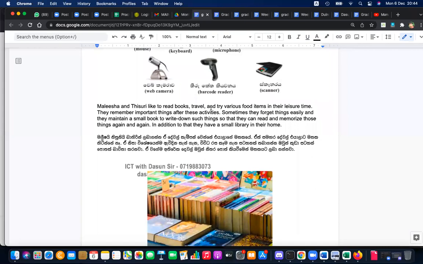Malaysian Tisuni like to read books. They like to read books, travel and try various food items in their leisure time. They would like to try food. So they would like to travel, read books. They remember important things after these activities. How do they remember? Sometimes they forget things easily, so they maintain a small book to write down such things.